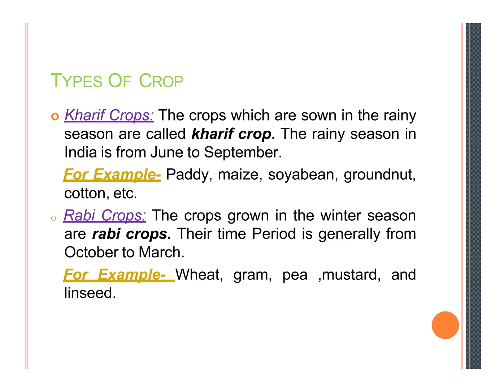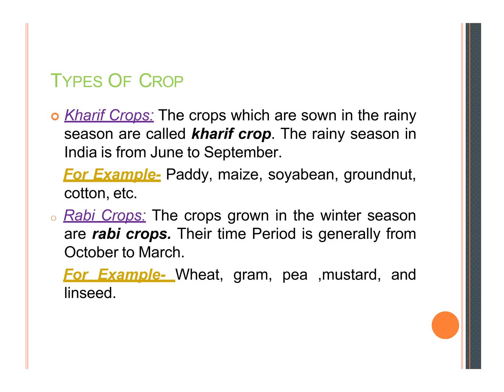The crops which are sown in the rainy season are called kharif crops. The rainy season in India is from June to September. There are many seasons in India, so the crops are distinguished by season into two types, kharif crops and rabi crops. For example, kharif crops are paddy, maize, soya bean, groundnut, cotton, etc.